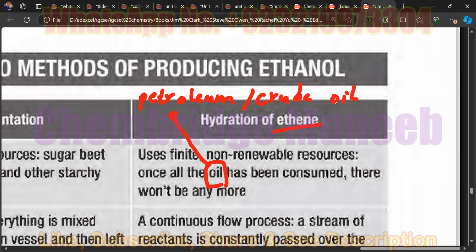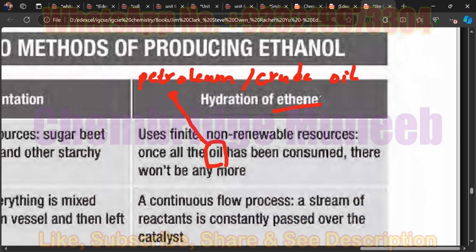Okay, this crude oil is used to form the ethene. This crude oil, petroleum, is used to form the ethene, and that's why we say that petroleum is finite in our earth, and that's why it is a non-renewable source.